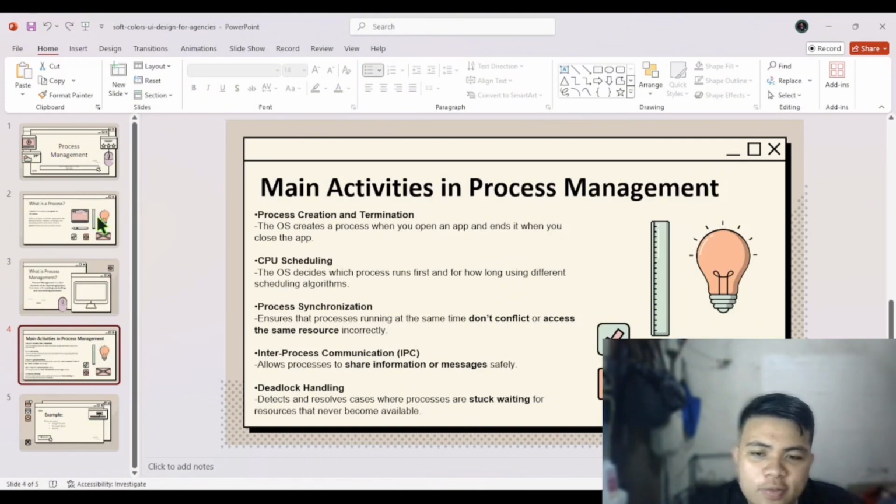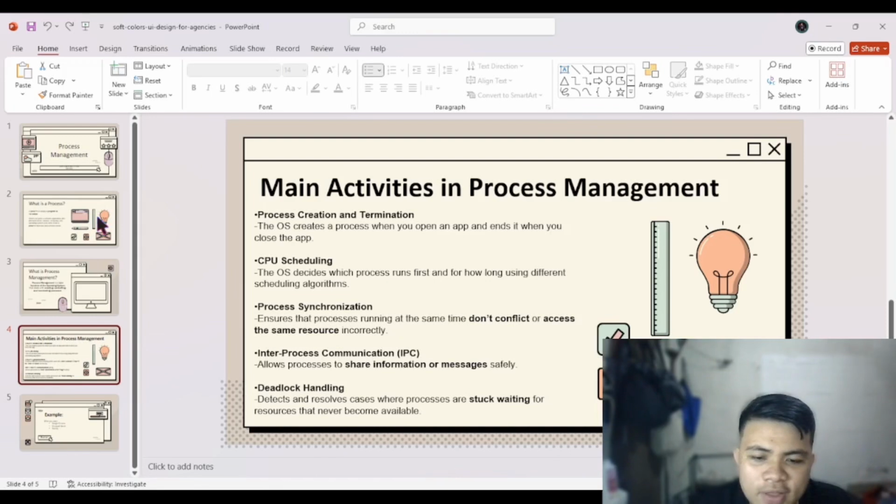The operating system decides which process runs first and for how long using different scheduling algorithms. Third, process synchronization. It ensures all the processes running at the same time don't conflict or access the same resources incorrectly. The fourth, inter-process communication, called IPC, allows processes to share information or messages safely.